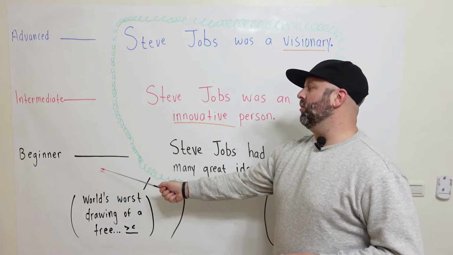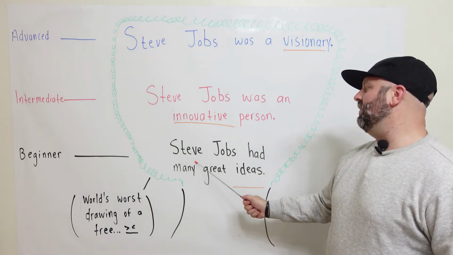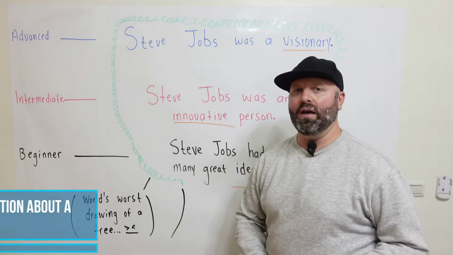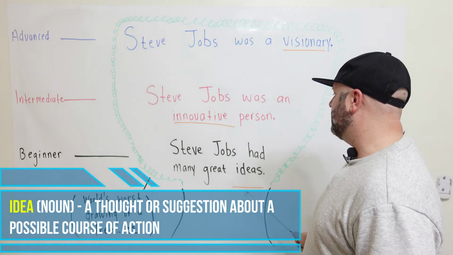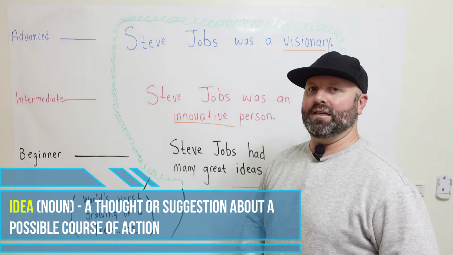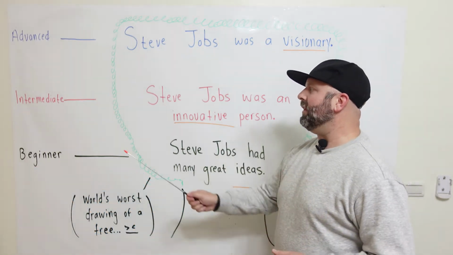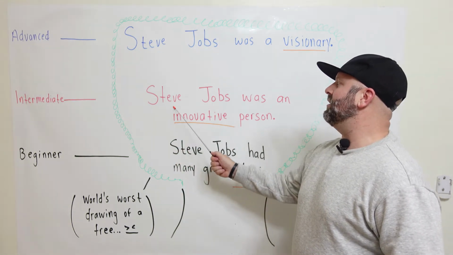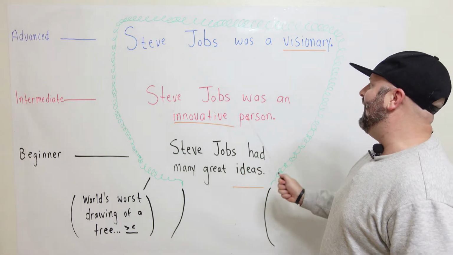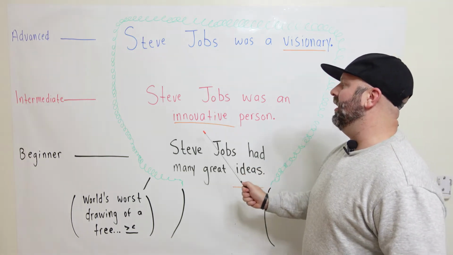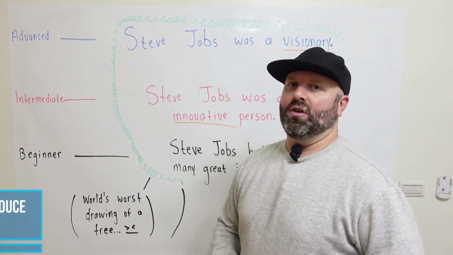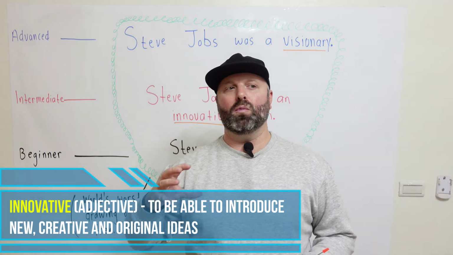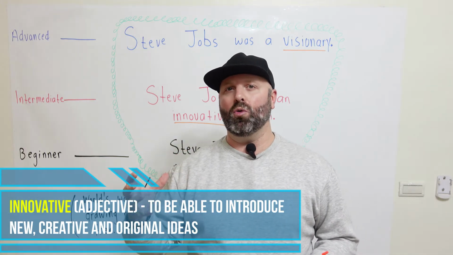So let's start with the beginner sentence here. Steve Jobs had many great ideas, okay? So you can see here in this sentence, I've underlined the word ideas, which is a noun. Now, let's move on to the intermediate sentence. Steve Jobs was an innovative person. Innovative is an adjective, and anyone who's innovative has the ability to be very creative and think of new ideas.